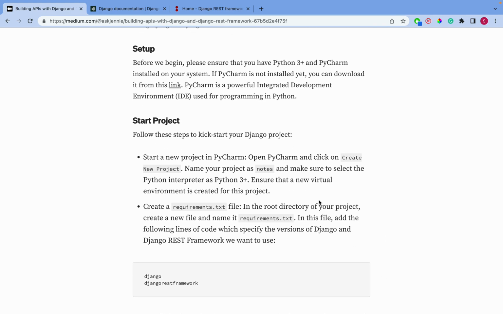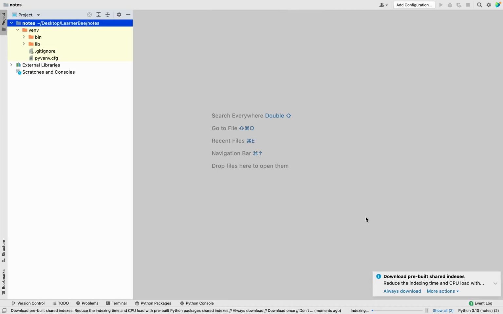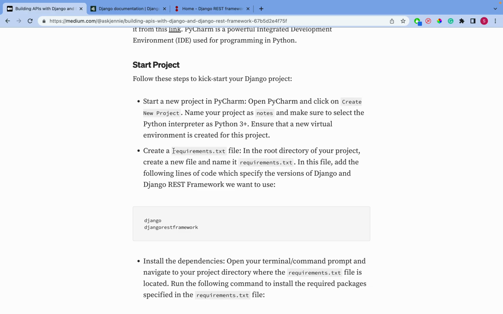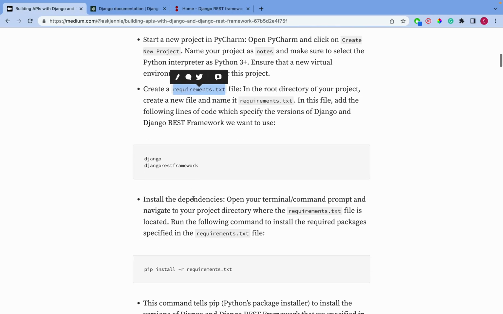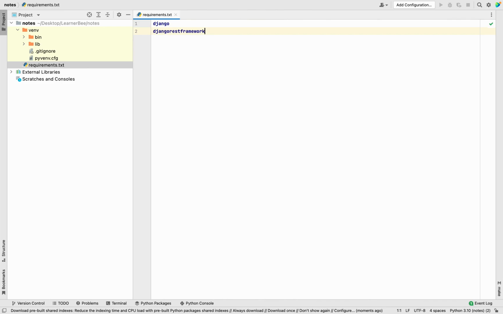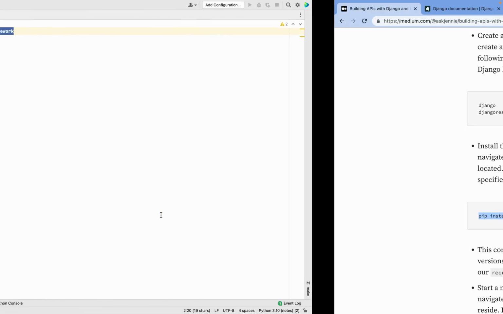So we need to create a new project, and before you do anything, make sure that you have Python 3+ and PyCharm installed in your system. For the purpose, I have already installed Python and PyCharm. So let's start. Create a new project. Let's name it notes. Let's say we are going to create a requirements.txt file. Need to add our requirements. So there are two requirements, Django and Django REST Framework, and we need to install our requirements.